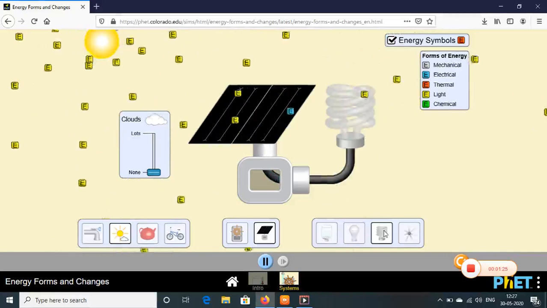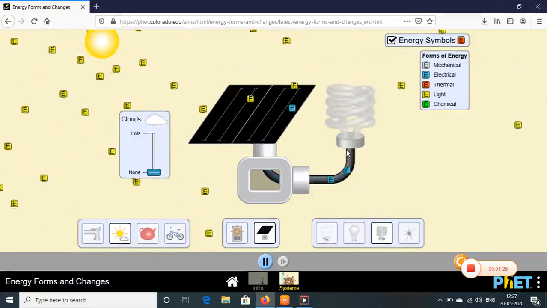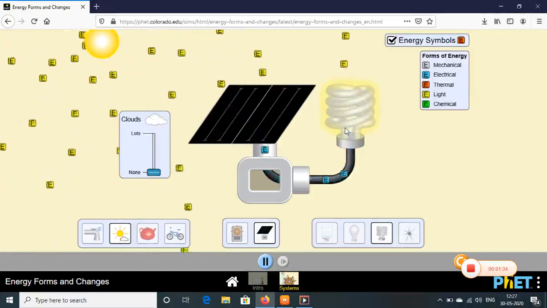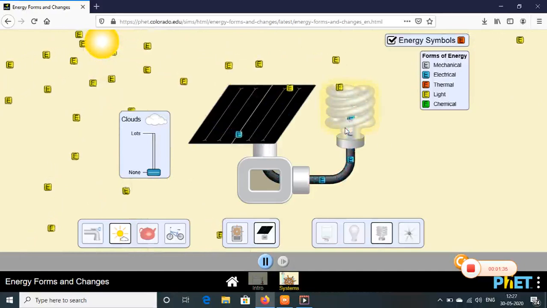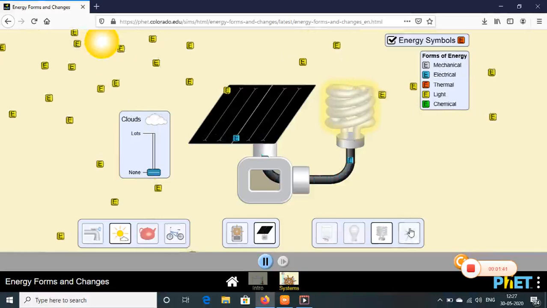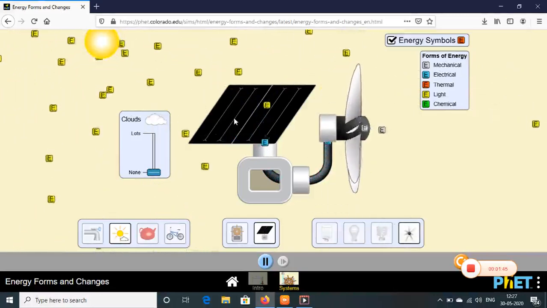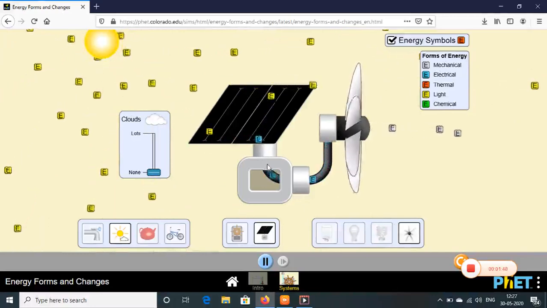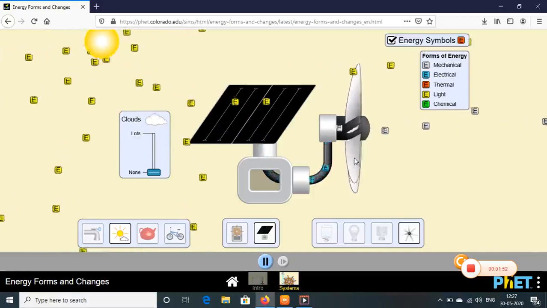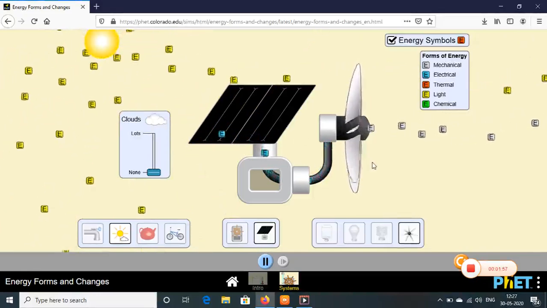Instead of that, I can take an electric coil. Electric coil, we know that when it is heated, what happens? The temperature of the coil starts rising, and that raised temperature of the coil is used for heating the water. And one more instrument is there, that is a fan. When the light rays fall onto the solar panel and get converted into electrical energy, the fan starts rotating. So this is the conversion of light energy into electrical energy.